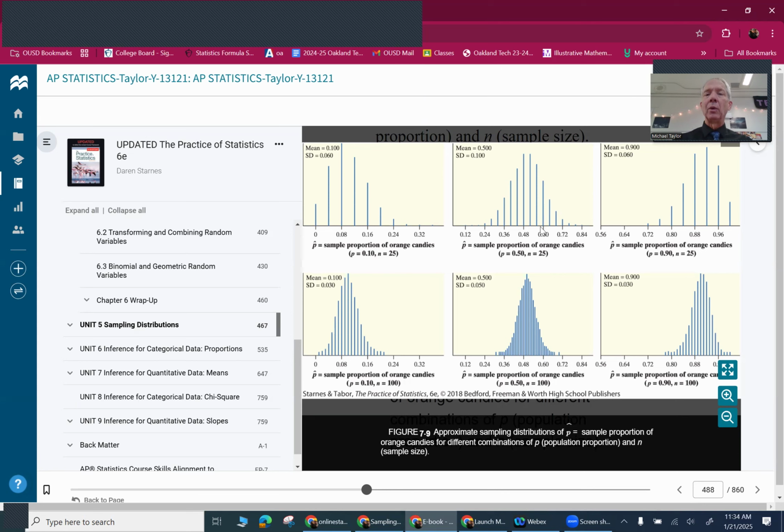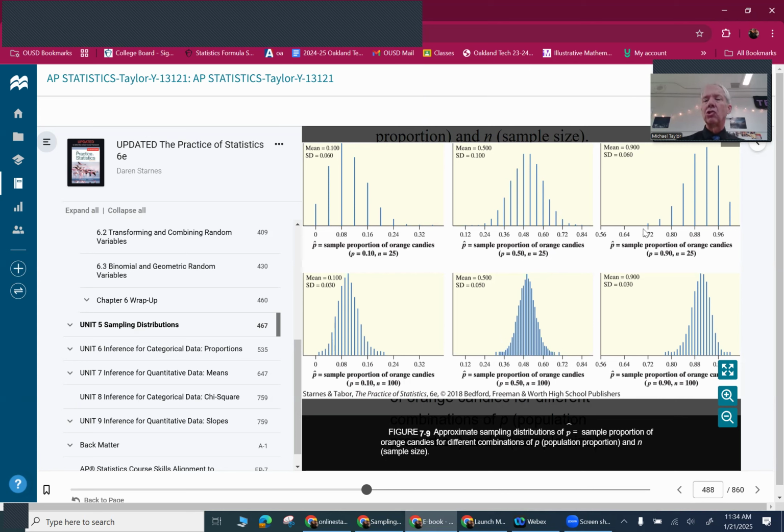Now you notice the middle one here, if I've got a 50% amount of orange candies, it's not a problem. This is still approximately normal because it's kind of in the center and occasionally be higher or lower, but I'm not bumping up against the 0 that I was over here. Now, if I make it 100 down at the bottom here, it's even smoother, but the top one was fine. So 25 would have been fine if we knew our proportion was close to 50%.